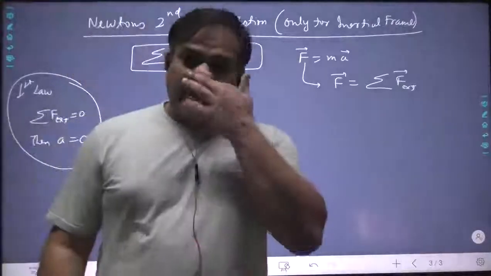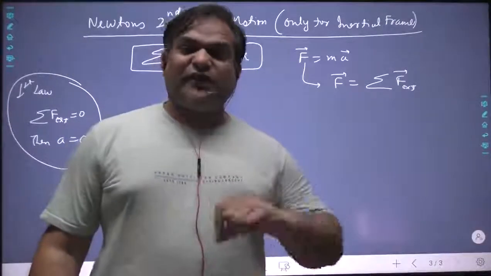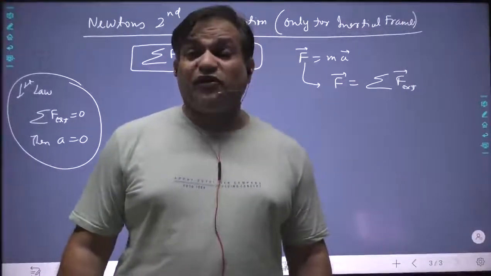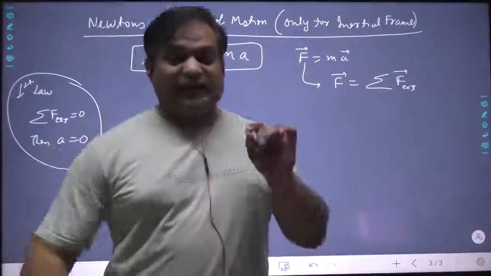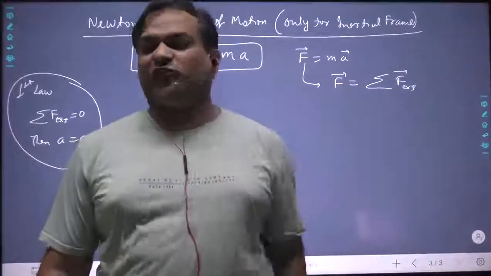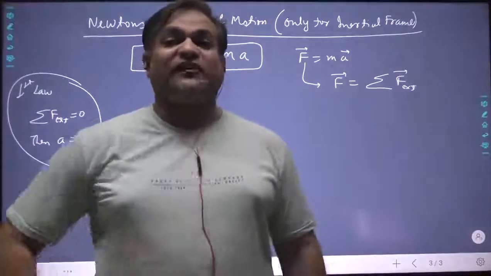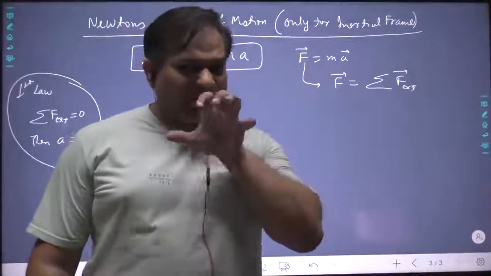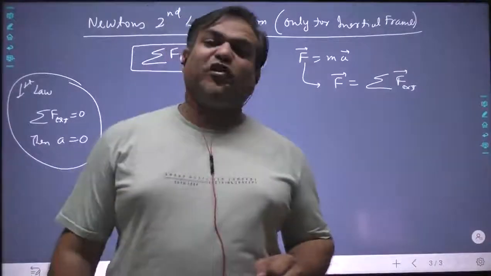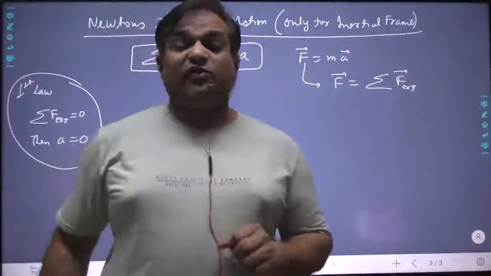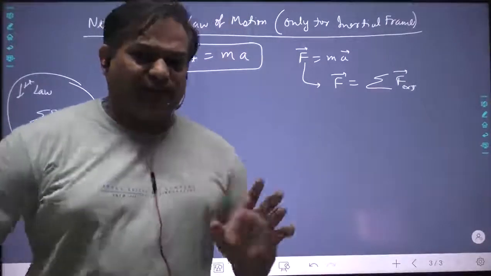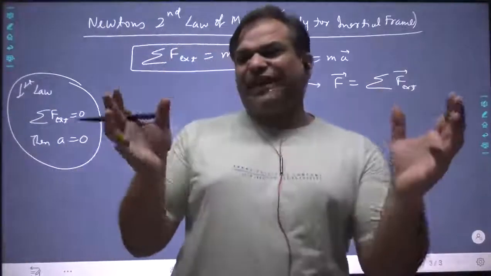Please remember this. If somebody asks you what is Newton's second law of motion, don't say force is equal to mass into acceleration. That is nonsense. Newton's second law of motion says that the sum of net external forces will be equal to mass into acceleration produced. Please always add this phrase, sum of net external forces. Saying force is equal to mass into acceleration is ridiculous.